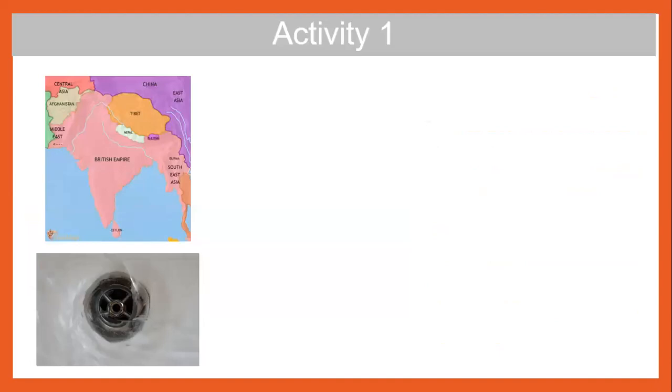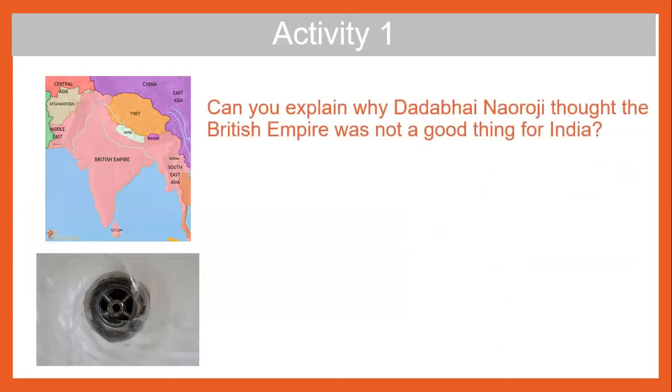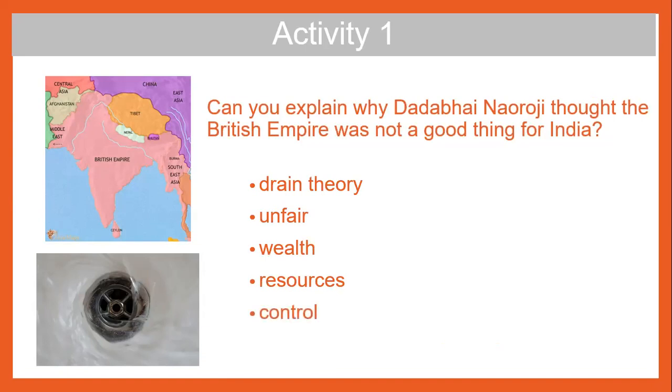Here is your first activity. You can pause here at any time to complete this activity before you move on to the next slides. Your activity is for you to explain why Dadabhai Naoroji thought the British Empire was not good for India. When you're thinking and writing about this, you're going to explain the drain theory. You might think that this is an unfair thing. You're definitely going to talk about the wealth of India and the wealth of London and the British Empire. You might use the word resources and control. You can pause here to complete this activity.